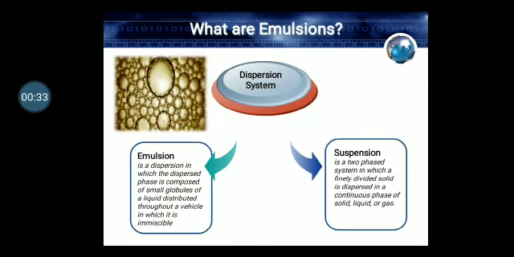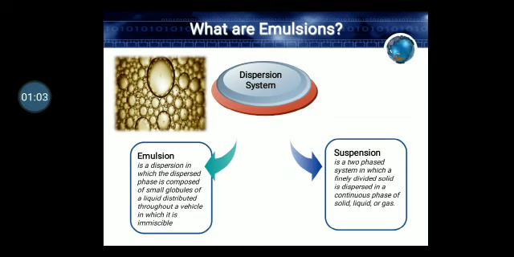Now, what is emulsion first? Actually, the emulsion is basically a dispersed system. Dispersed systems are categorized into two, emulsion and suspension. Emulsion is a dispersion in which the dispersed phase is composed of small globules of liquid distributed throughout a vehicle in which the oil globules are immiscible. That means two different phases are immiscible and are made miscible with the help of an emulsifying agent.